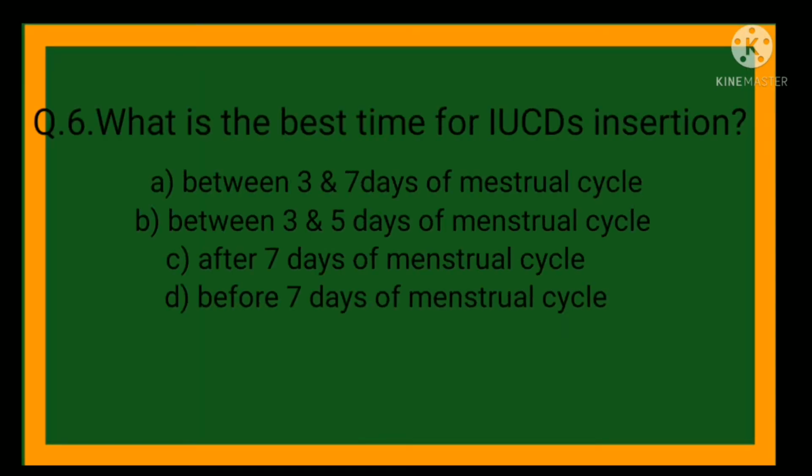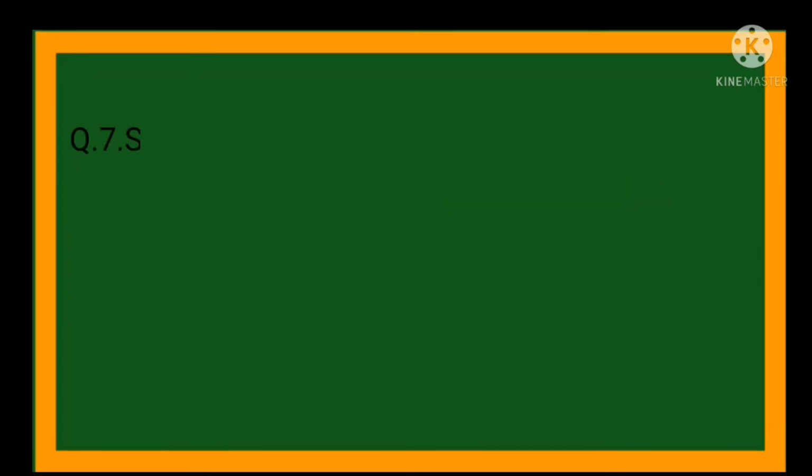Next question number 6. What is the best time for IUCD insertion? Options are option A, between 3 and 7 days of menstrual cycle; option B, between 3 and 5 days of menstrual cycle; option C, after 7 days of menstrual cycle; option D, before 7 days of menstrual cycle. So here the correct option is option A, between 3 and 7 days of menstrual cycle.